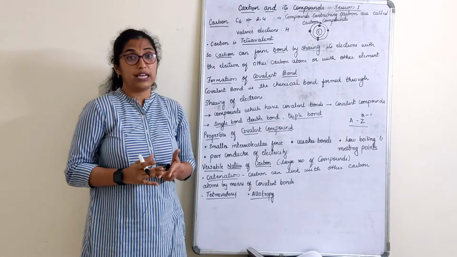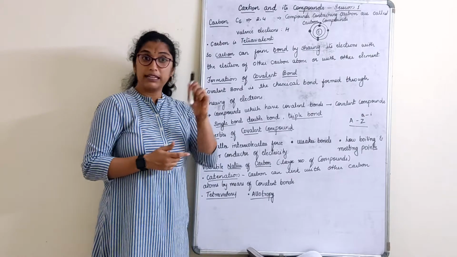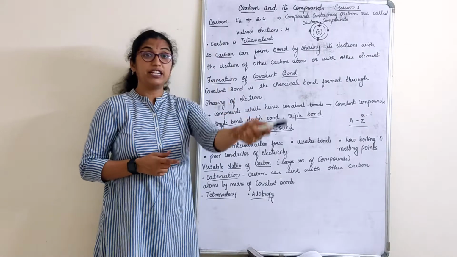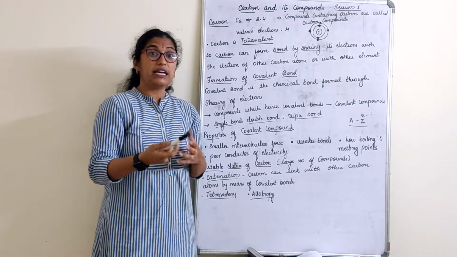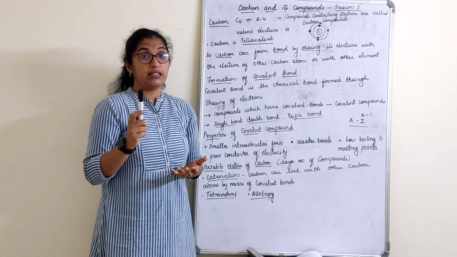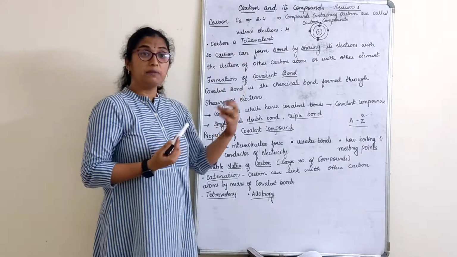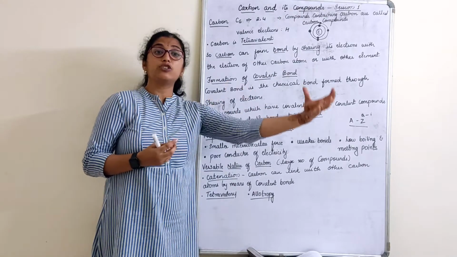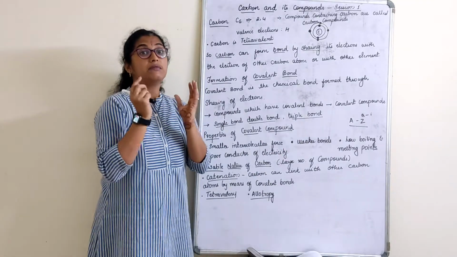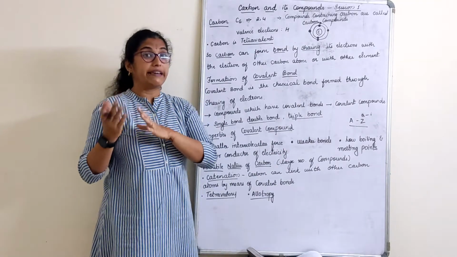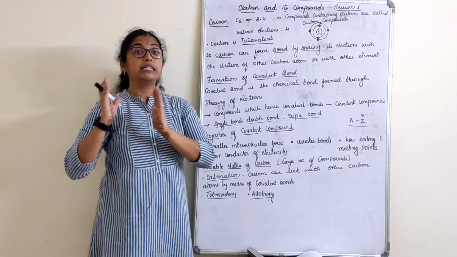Now what do we mean by sharing? Sharing is something like this: if I have a pen and I share it with my friend, that pen still belongs to me; my friend uses it, and I can use it too. But if I give it to somebody, I can't take it back, nor can I use it anymore, right? You are not losing here, you are sharing. Carbon shares electrons with other carbon atoms. That means the other atom and this atom are mutually sharing. They are not giving or losing. The electrons remain with them only, but they share.